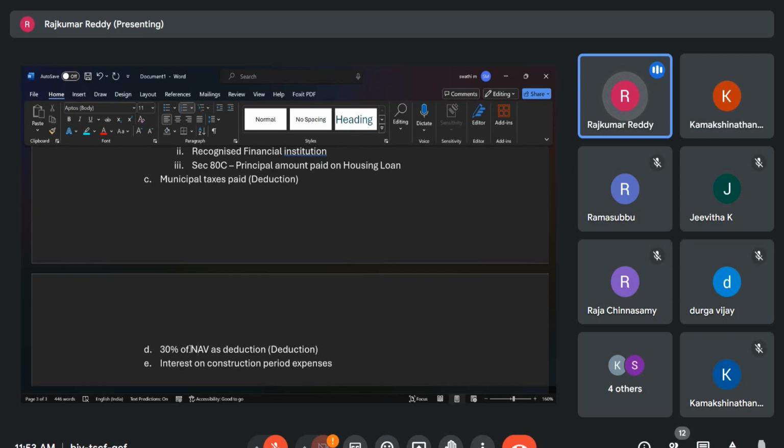That interest is also eligible for deduction from house property because your house is getting ready.